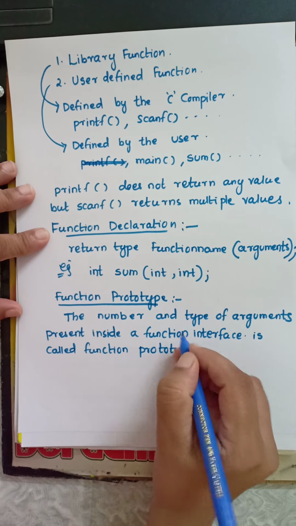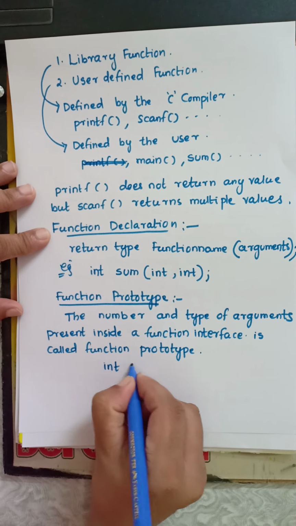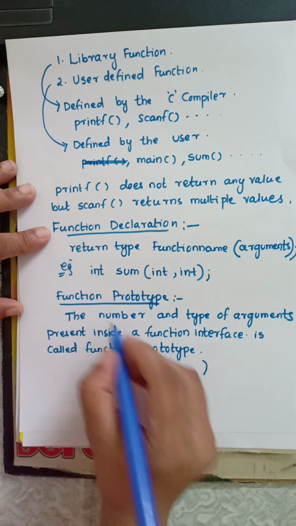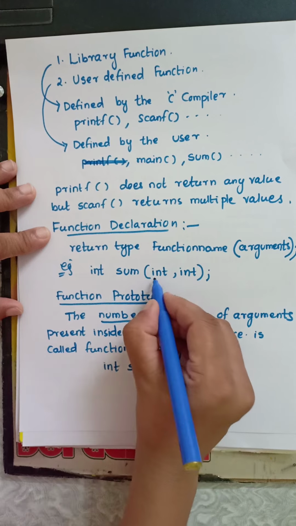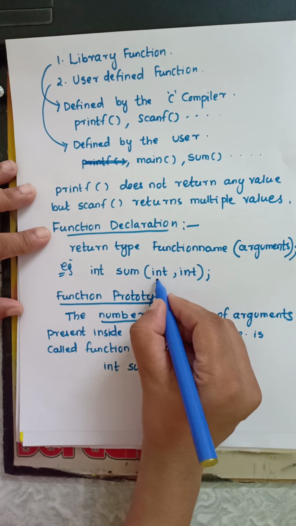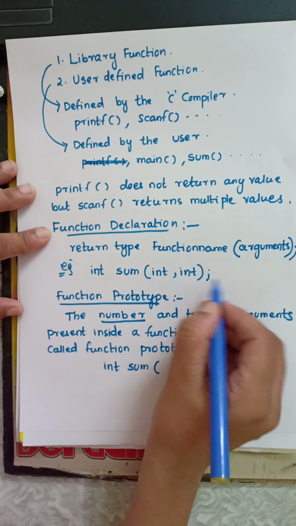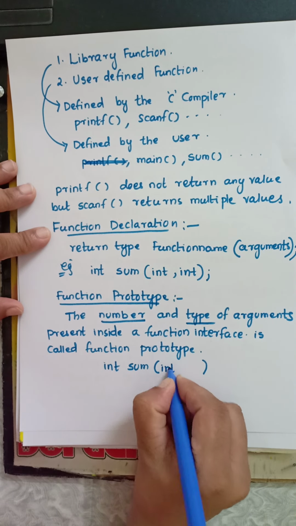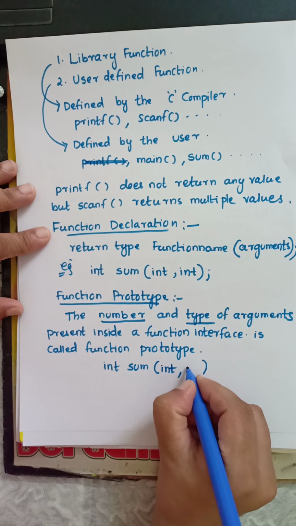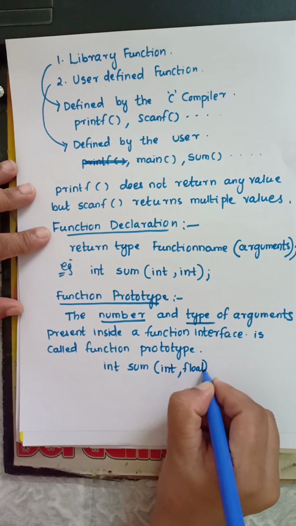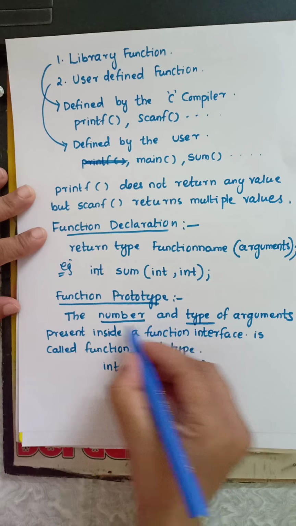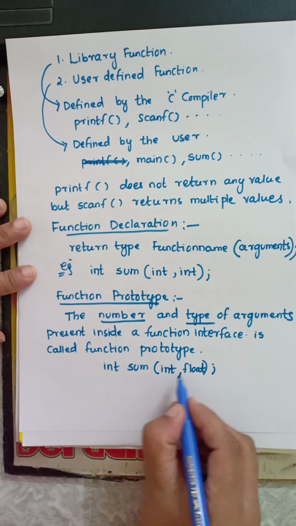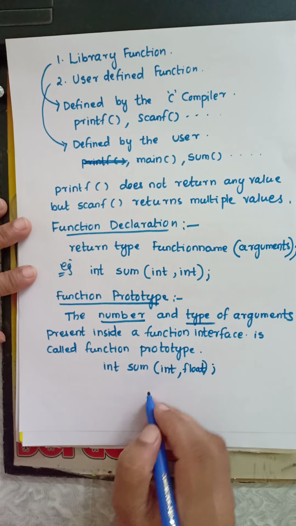Okay, so what is function interface? If I write here int sum, this is my function interface. Here I write the number of arguments. Here I use two arguments, I can also use one argument, I can also use five arguments, and a type of argument. Here I use int, and if I use one int and another float, then this is also okay. So the number and type of arguments inside the function interface is called function prototype.